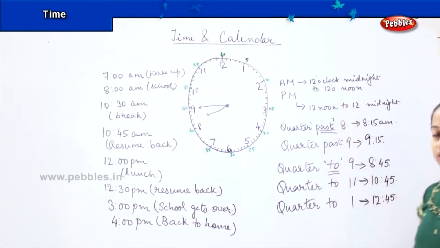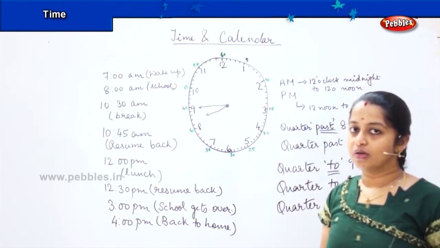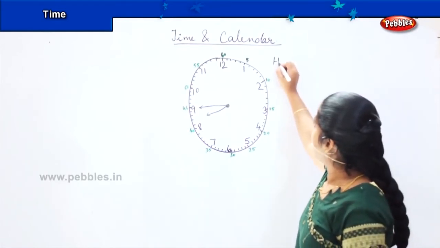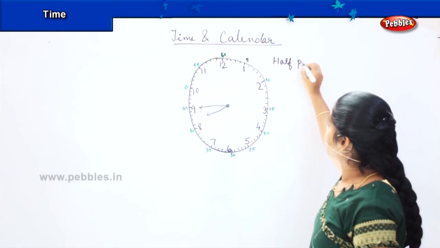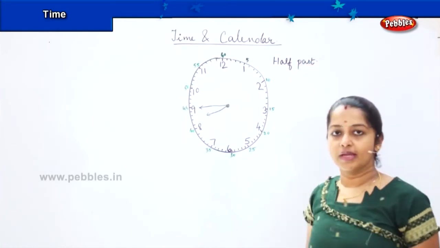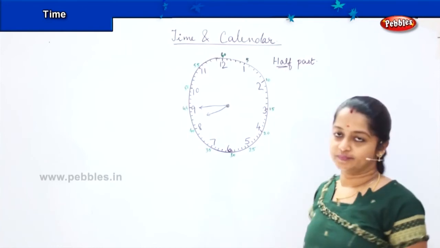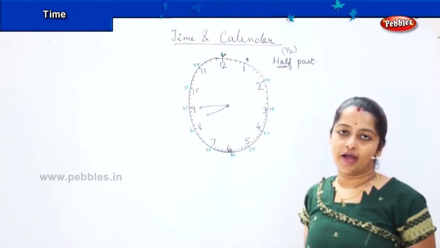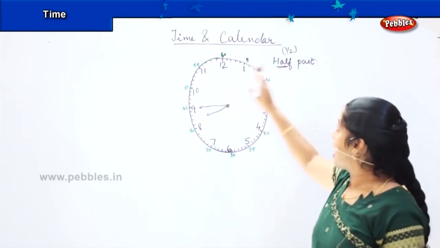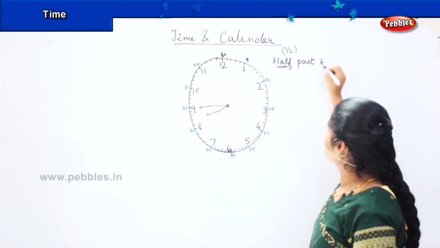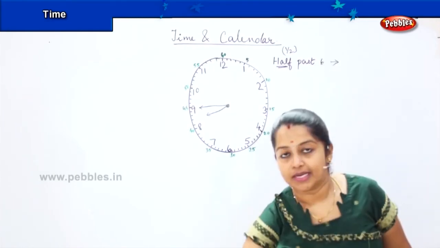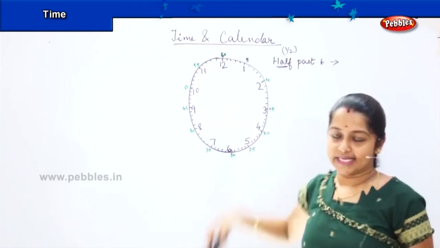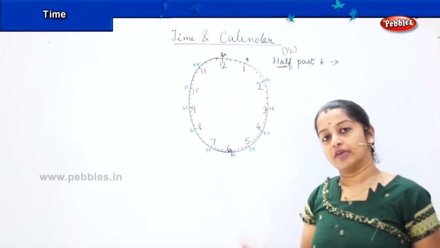Okay. So is it clear, children? Are these terms clear? Shall we solve some sums? One more term which we have to know here is half past. Okay. So what do you mean by the term half, children? Half means nothing but 1/2, right? It is called half, right? So when I say half past 6, what does it mean? It means half an hour past 6, which means that it is already half an hour over.